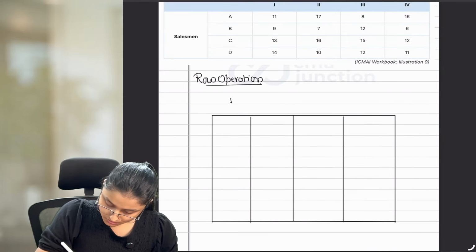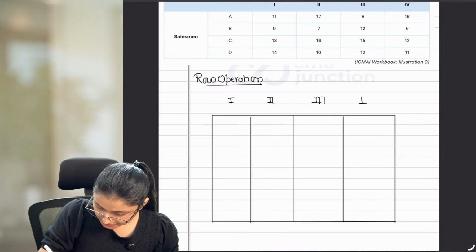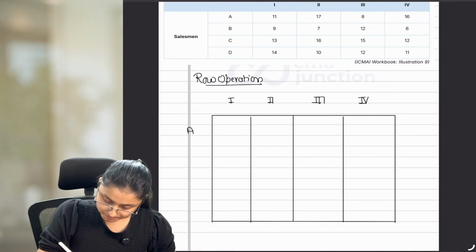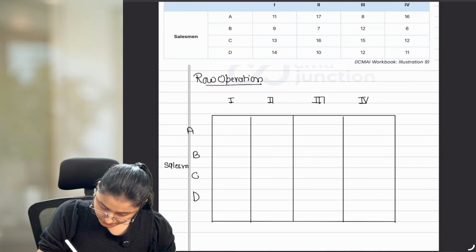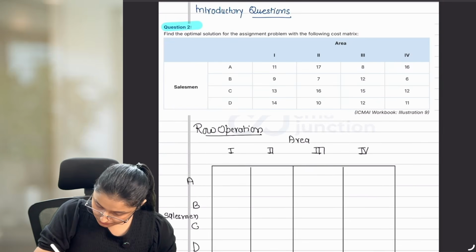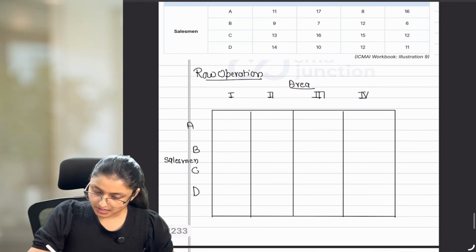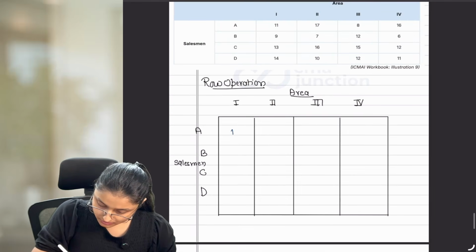So this is 1, this is 2, this is 3, and this is 4. We have A, B, C, and D. This is our salesman. And here we have area. Okay? And this is our cost matrix. So first I'll draw the matrix as it is.